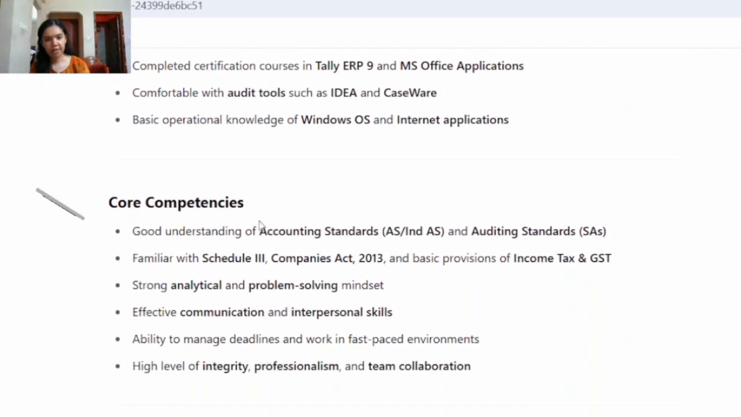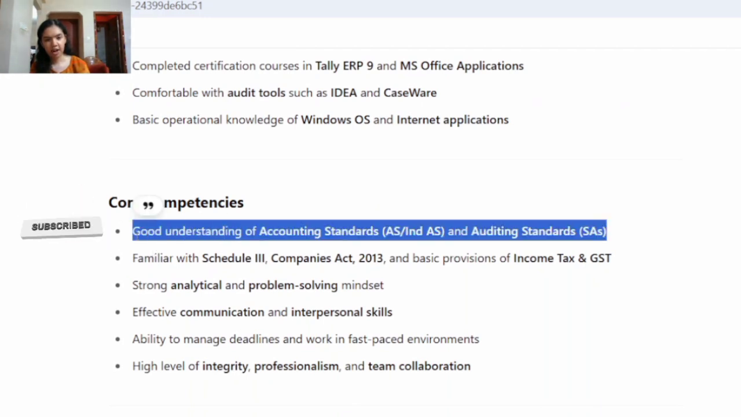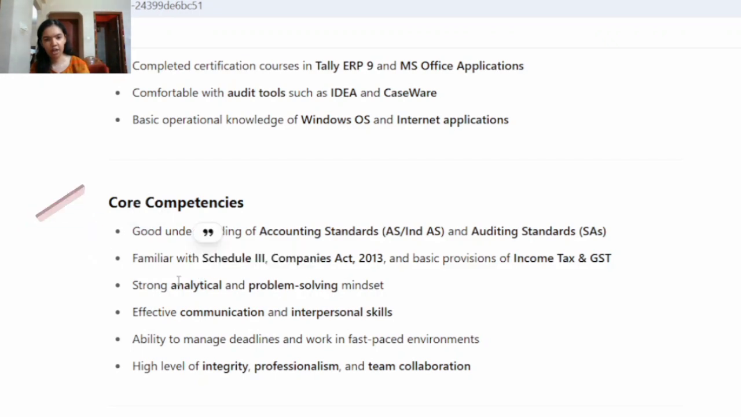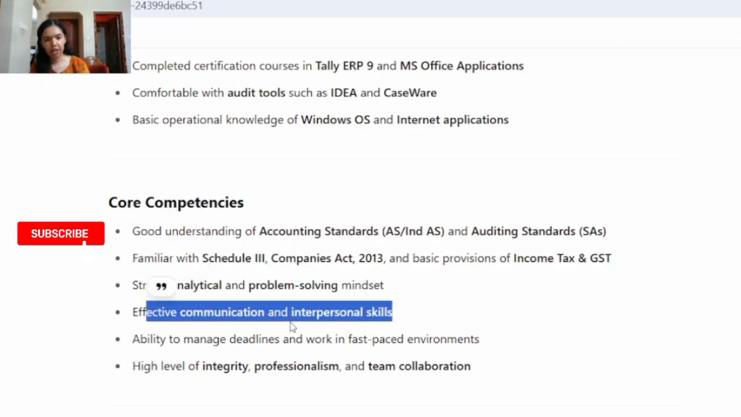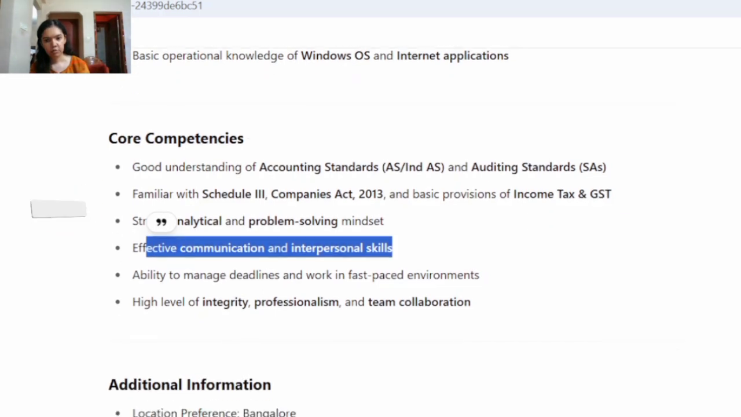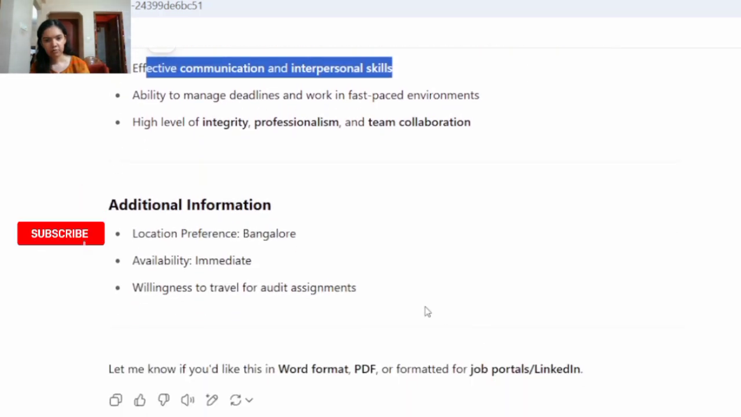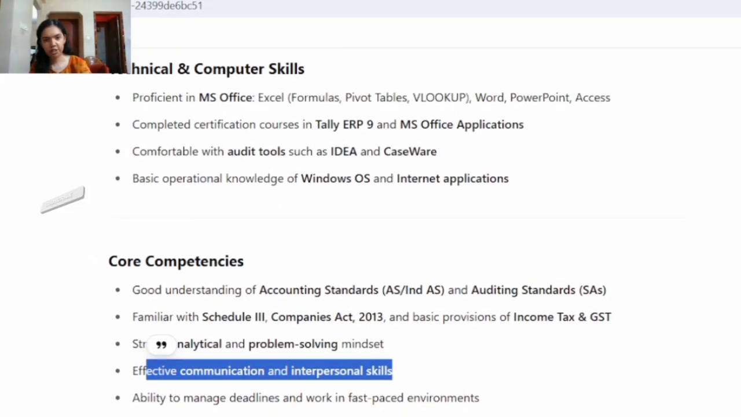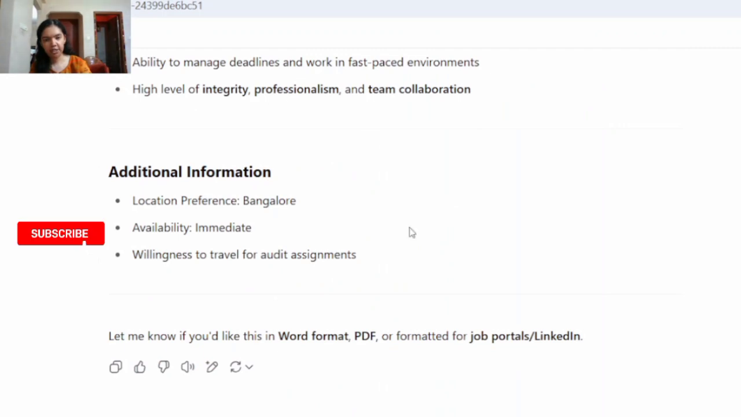You can see here the core competencies. So depending on the job description, ChatGPT has drafted this resume. The core competencies mentioned here are good understanding of Ind AS, familiarity with Schedule 3, strong analytical skills, effective communication. So you can customize this further. Whatever information is given here, you will have to edit it and customize it as per your case. The basic outline has been given by ChatGPT here. Further, you can customize this.